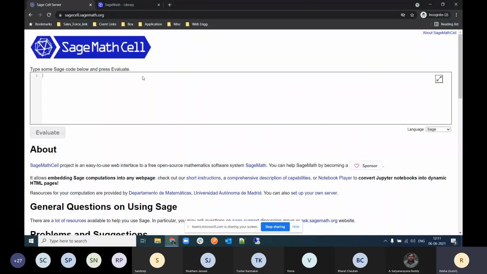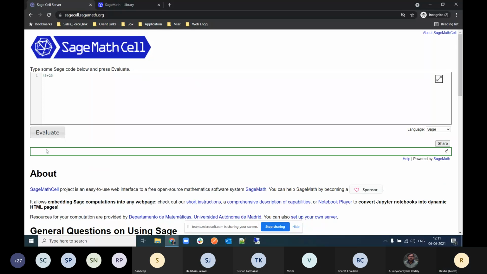Suppose I want to add two numbers, 45 plus 23, and just click evaluate, and you will get your output below. Here is the output. I will not recommend using SageMath Cell for a project, because it's not going to save your work.